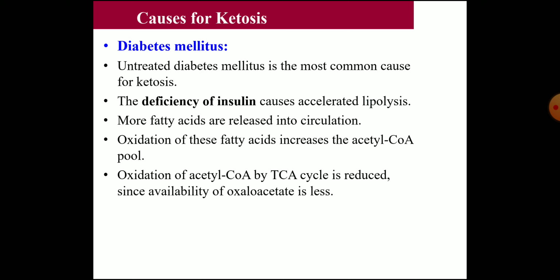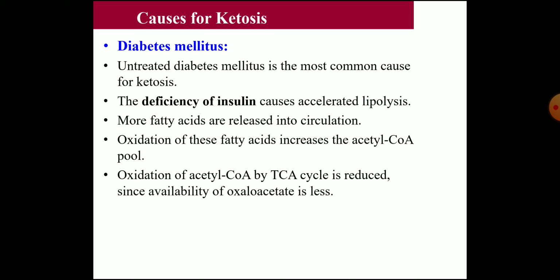So there is more production of acetyl coenzyme A, but the oxidation of acetyl coenzyme A in the TCA cycle is reduced since the availability of oxaloacetate is less. You know that in diabetes, oxaloacetate is used for the formation of glucose, and so its availability is less.